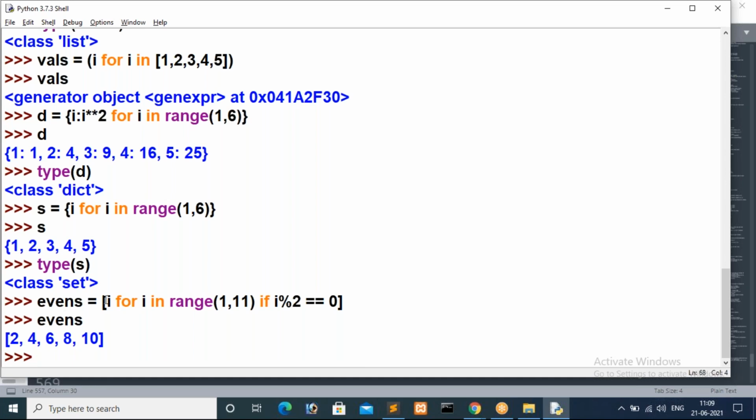So in the first iteration i value is 1, 1 modulo 2 double equal to 0 returns false, so the list comprehension won't store the i value inside evens. In the second iteration i value is 2, we are checking 2 modulo 2 double equal to 0, the condition is true, so the value 2 will be stored inside evens. In the third iteration i value is 3 modulo 2, condition false, it won't store. Like that 4 will be stored, 5 won't, 6 will be stored, 7 won't, 8 will be stored, 10 will be stored. That is over.